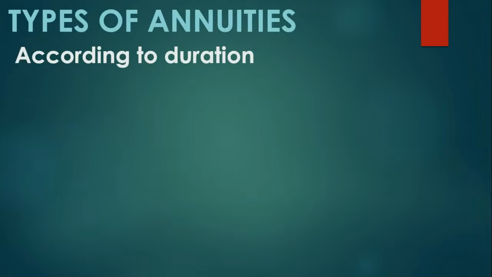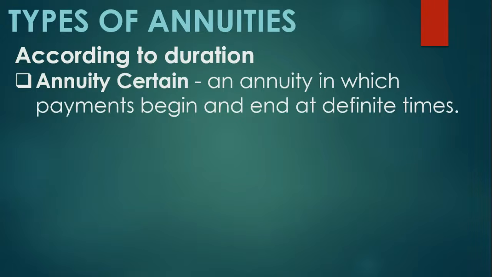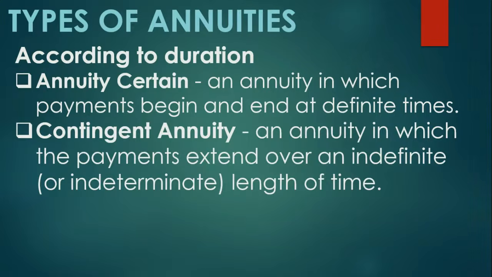The third category is according to duration. We have annuity certain and contingent annuity. So, ano yung annuity certain? An annuity in which payments begin and end at definite times. So, yan yung uri ng annuity wherein may time limit, may katapusan yung paghuhulog. Nag-uumpisa siya at nag-i-end siya sa definite na time. And contingent annuity naman, an annuity in which the payments extend over an indefinite or indeterminate length of time. Ito naman yung klase ng annuity na hindi mo alam kung kailan mag-i-end.